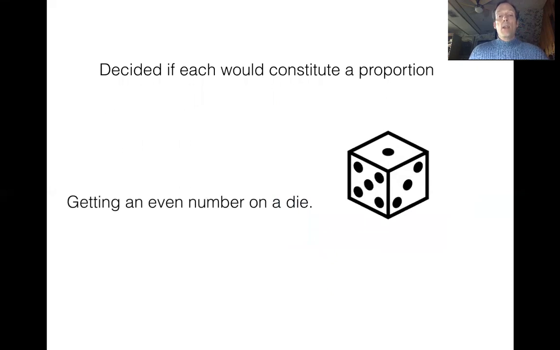Okay, if we roll a die a number of times and we want to know the proportion of times that we could get an even number, would that be a proportion situation? A lot of students find this one kind of tricky, because we tend to think we roll a die and we could end up with a 1, 2, 3, 4, 5, 6. And of course, it's not a proportion, it's 6 different possibilities. However, the way the question's worded, when they're saying get an even number, we could box that into 2 different situations only happening. Either, yes, I got an even number, or no, I didn't. Technically, this would be a proportion.